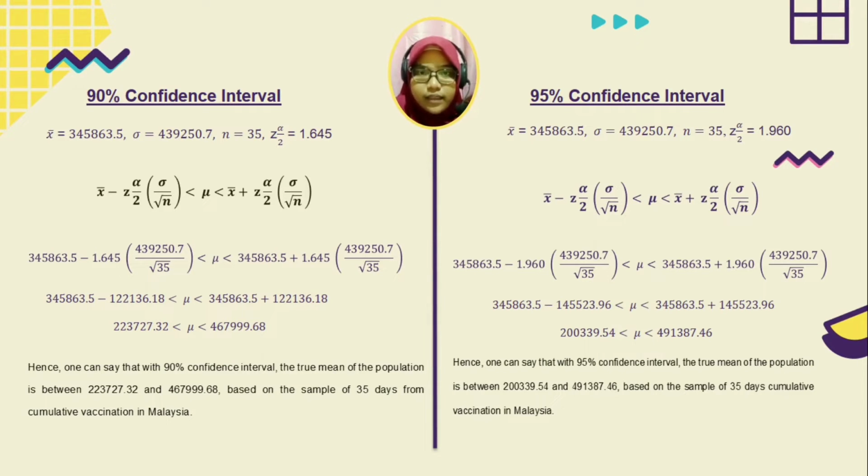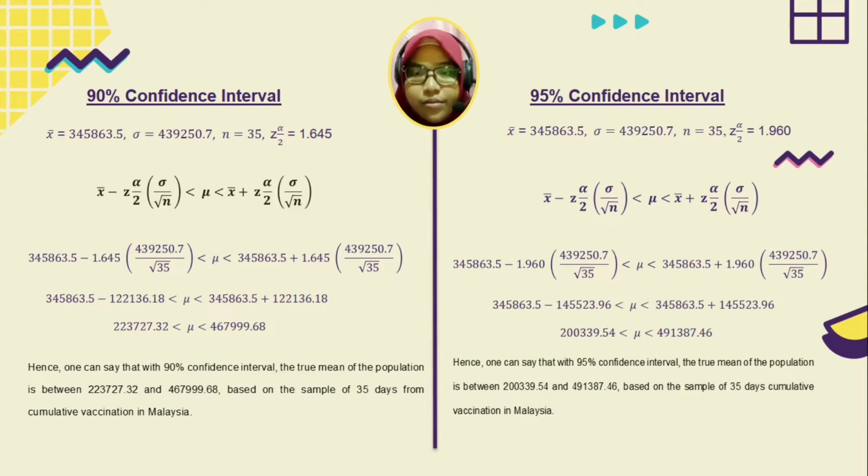We have calculated X bar, which is equal to 345,863.5, and sigma 439,250.7, and n, the total sample, is equal to 35, while Z alpha over 2 is equal to 1.645. And then we just substitute all the information into this formula.